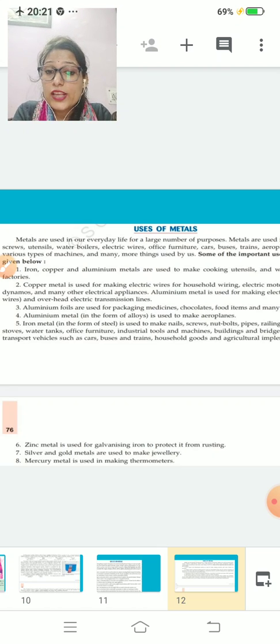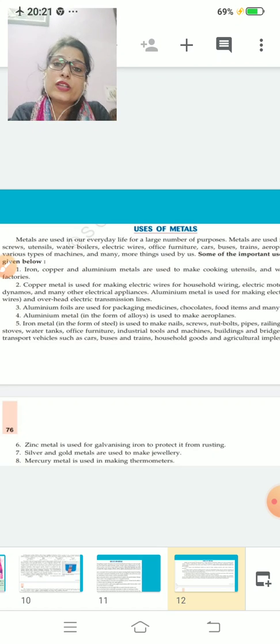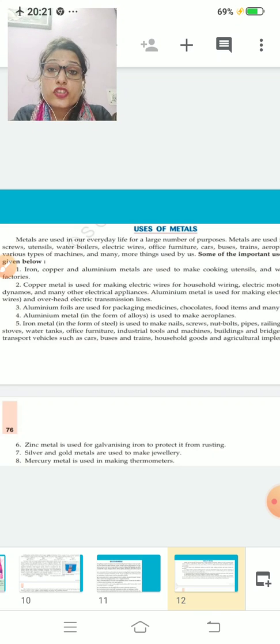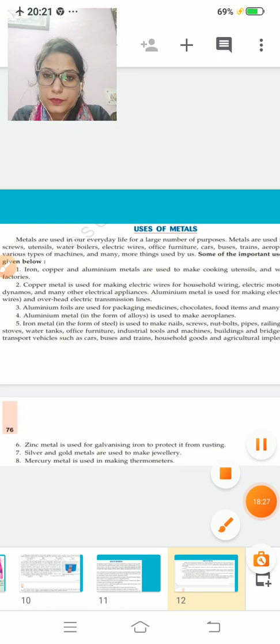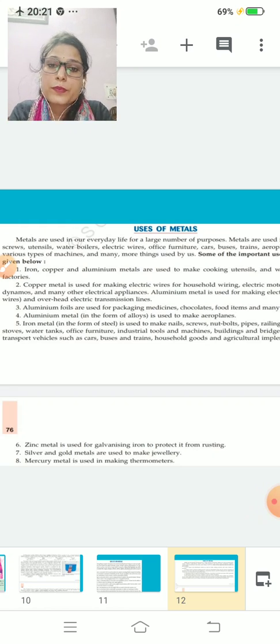Zinc metal is for galvanization, which protects from rusting. If you cover iron with zinc, that iron will not rust easily. It will protect from rusting. Silver and gold metals are used for making jewelry. Mercury is used for making thermometers. Clear? So these are the uses of metals. Metals are used for utensils, medicine purposes, wrapping medicines; different types of metal are used for different purposes.